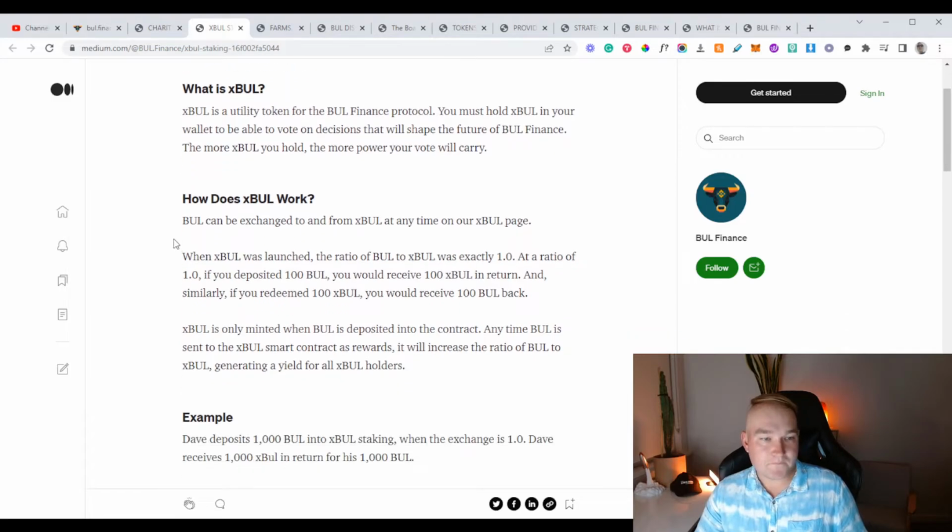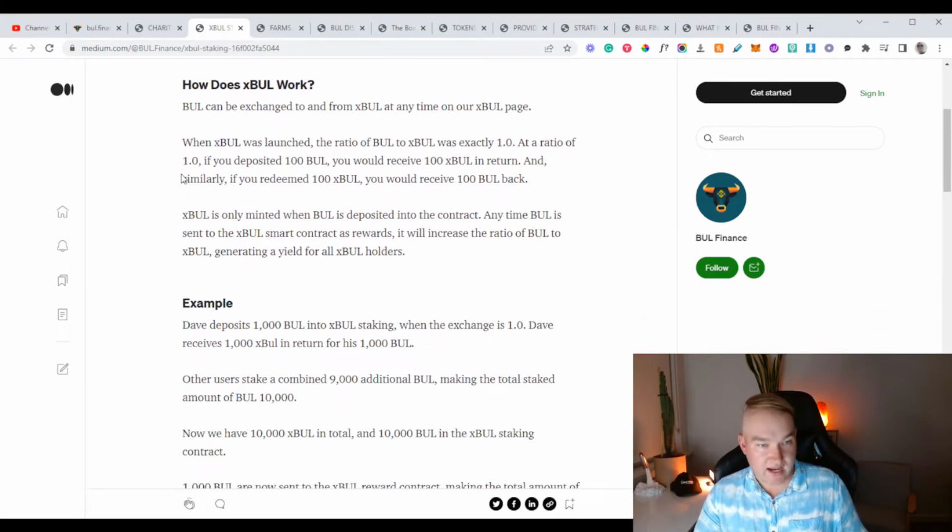XBull staking. What is XBull? So XBull is the utility token for Bull Finance Protocol. You must hold XBull in your wallet to be able to vote on those decisions. So that's that governance side of it that will shape the future of Bull Finance. The more XBull you hold, the more power your vote will carry.